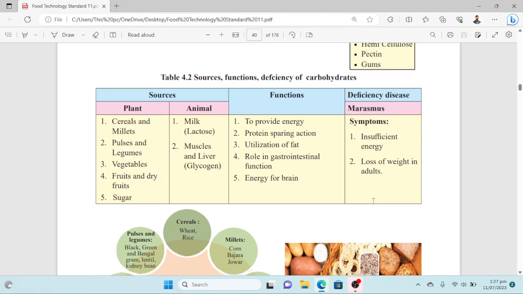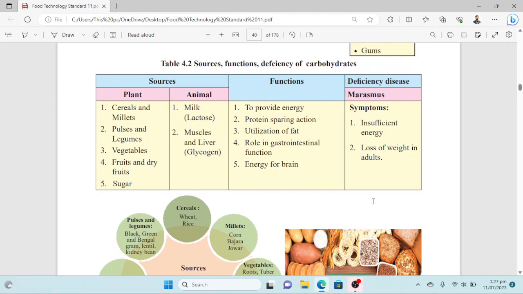Next comes the sources of carbohydrates, the functions of carbohydrates, and what happens to the body if carbohydrates are not supplied in adequate amounts. First of all, you can see the sources. Both sources are mentioned here, plants and animals. In plants: cereals, millets, pulses, fruits and vegetables, and sugar. These are the sources from plants. And milk, muscle, and liver are the animal sources of carbohydrates.